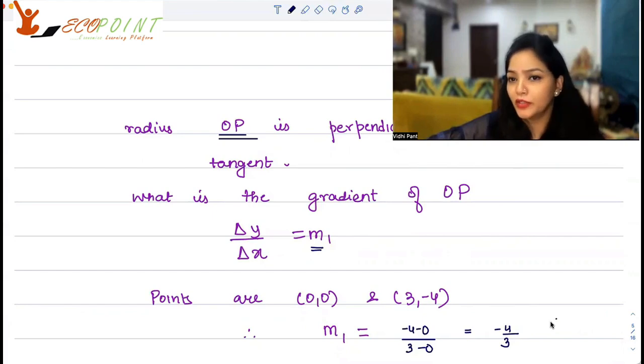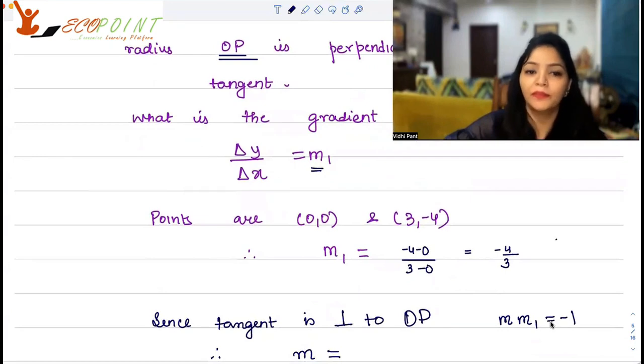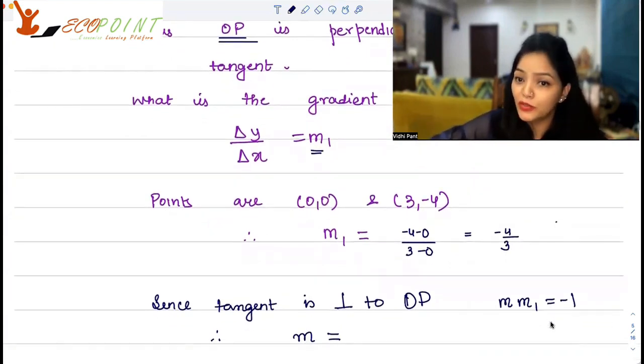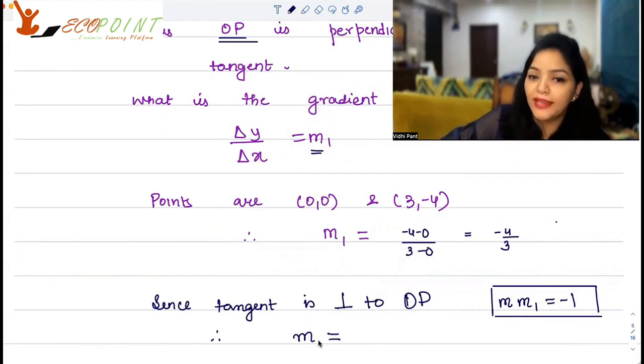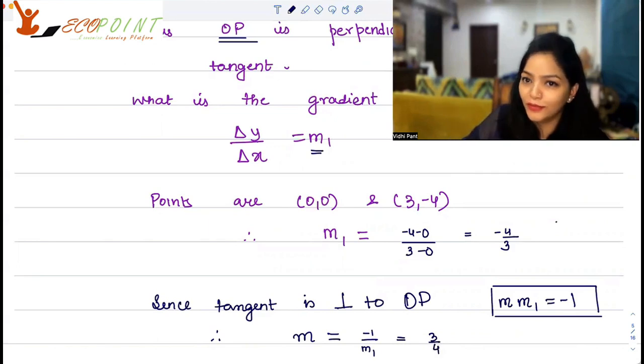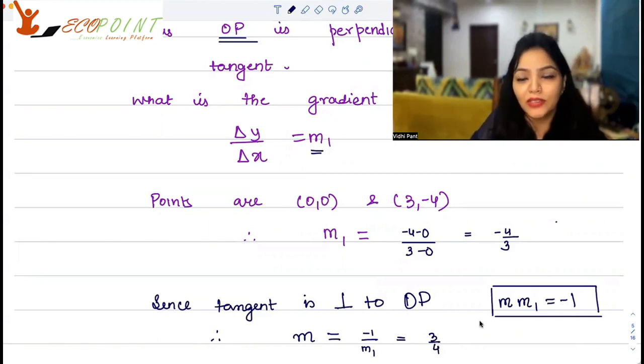Now, if two lines are perpendicular to each other, do you know the relation between the slopes? Yes. M1 into M2 will be equal to minus 1, right? The condition of orthogonality. Since tangent is perpendicular to OP, the slope of the tangent is M and the slope of the perpendicular is M1. The product should give you minus 1, which means M is nothing but minus 1 upon M1, which will give you 3/4. So the slope of the tangent with this method you have figured out, it is 3/4.